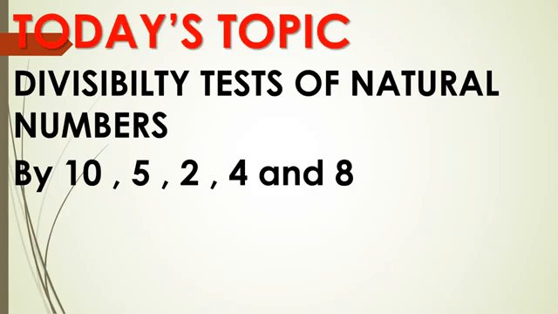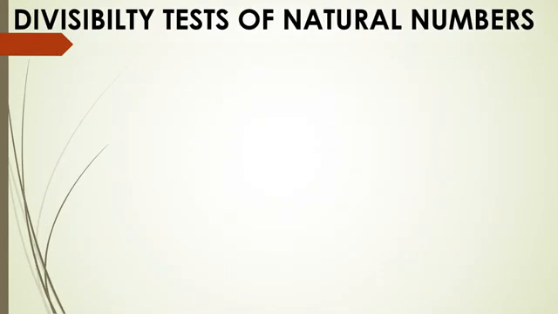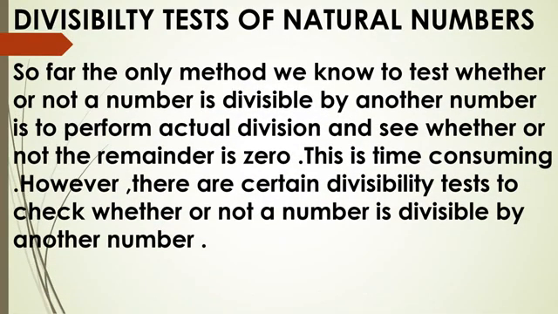So far, we know only one way to test whether a number is divisible by these numbers, and that is actual division. We don't know any other method. Just by doing the division, we can check whether the number is divisible by 10, 5, 2, 4 and 8 or not. If the remainder is 0, then the number is divisible by that number.